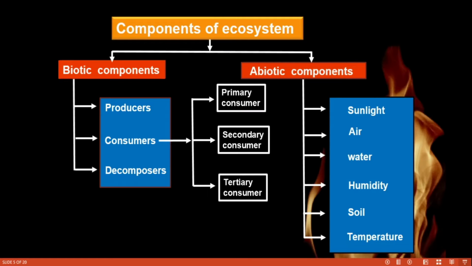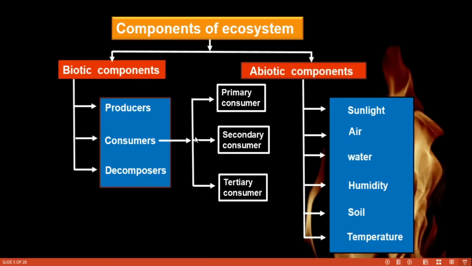Next, components of ecosystem. There are two important components: one is biotic components, another one is abiotic components. Biotic components include three factors: producers, consumers, decomposers. Producers are green plants, which can make their own food. Consumers are organisms which depend on others for getting food. Consumers are unable to prepare their own food, so they always depend on others. Decomposers are organisms which break down dead and decaying organisms and feed on them.